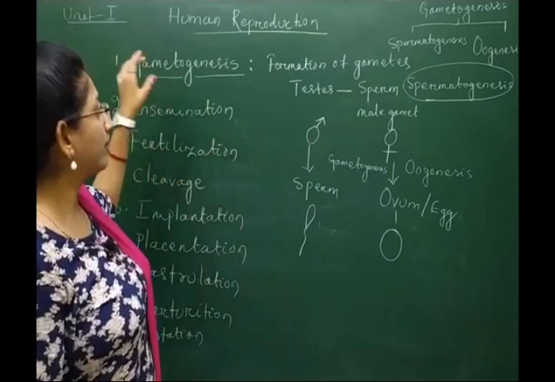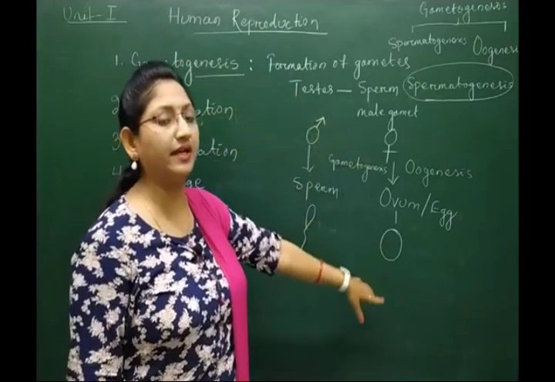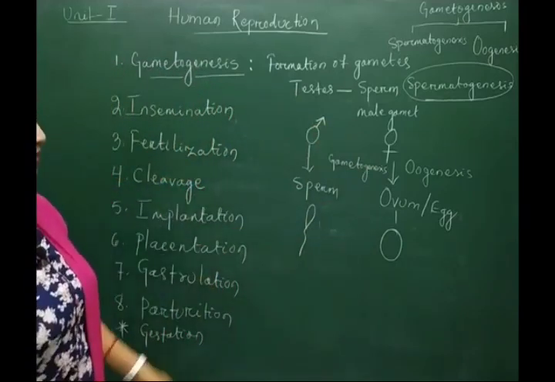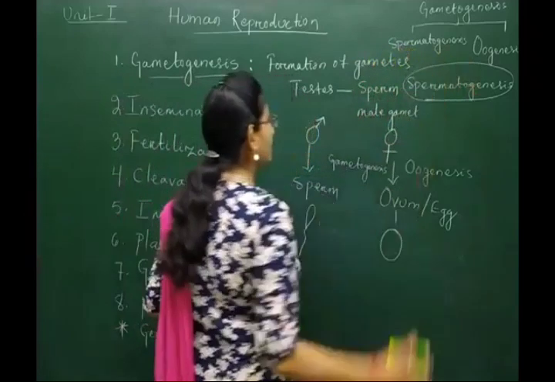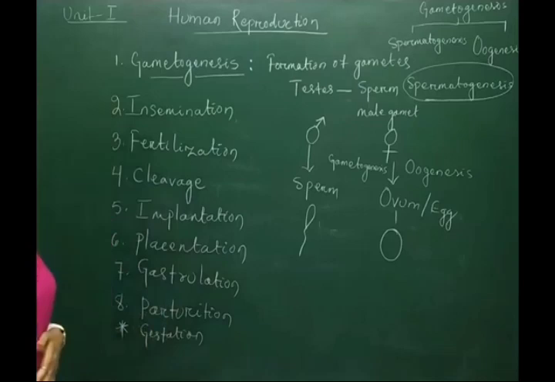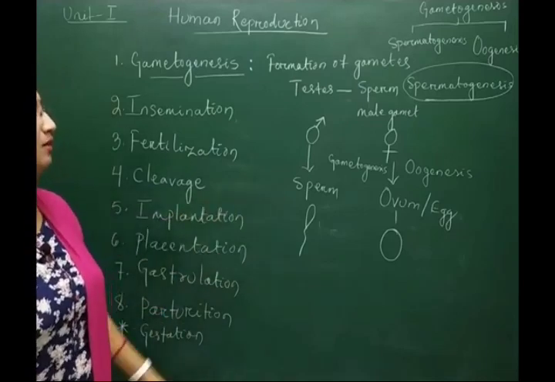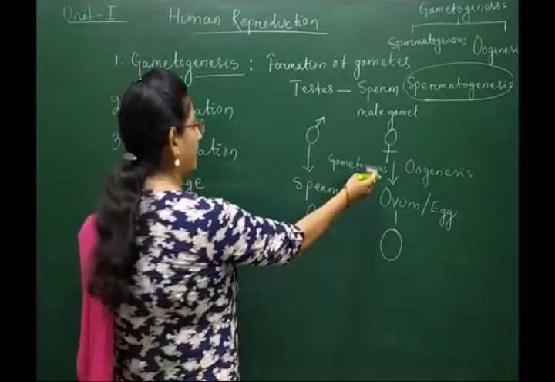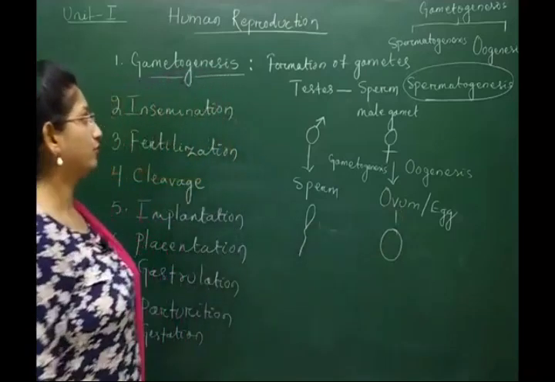First of all, we have to know what gametes are and how they are produced inside the gonads of the particular individuals. In case of male, sperms are produced by spermatogenesis, and in case of female, ovum or egg are produced by oogenesis.